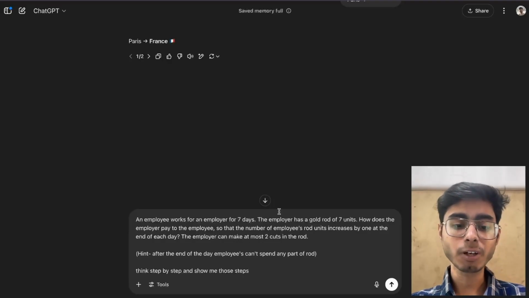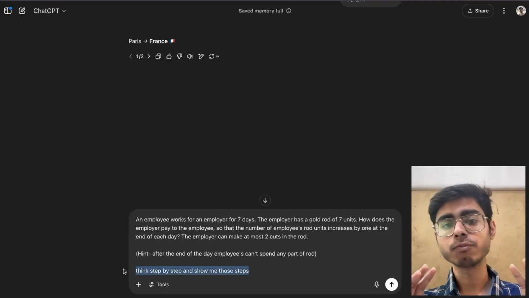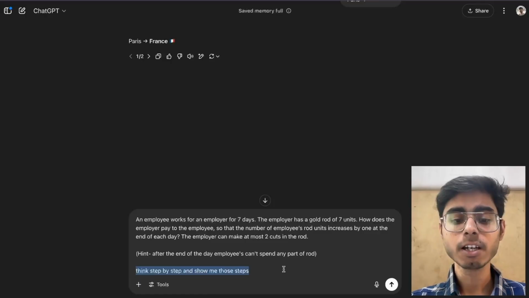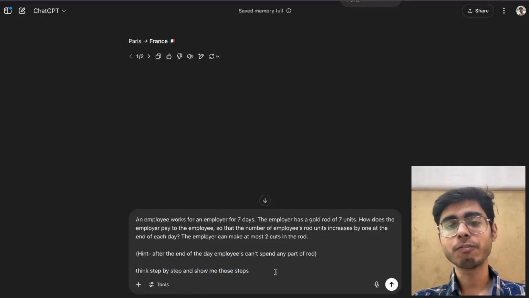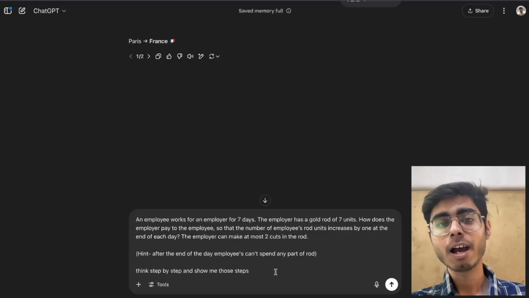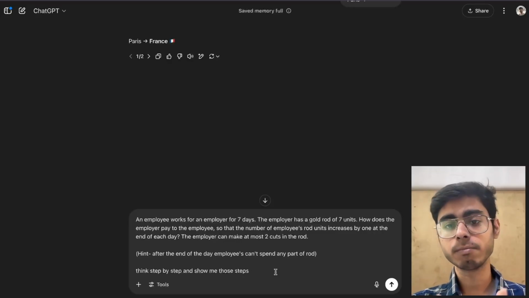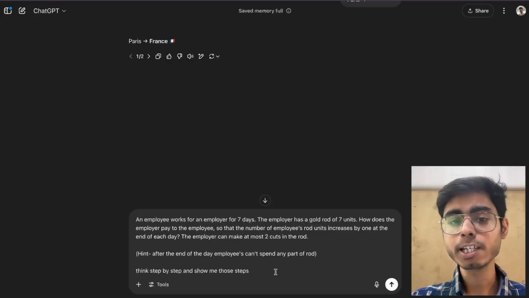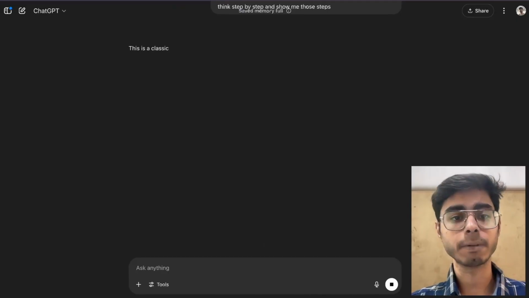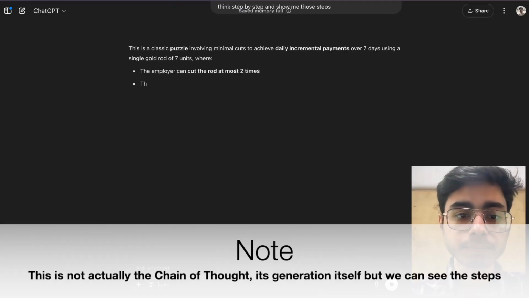But if you just put this simple line in a free model also in ChatGPT, it will show you those steps. Definitely the answer might not be right, because this model is not that smart as O1 model or the premium models, but at least we will get to see the chain of thought that is happening in this.